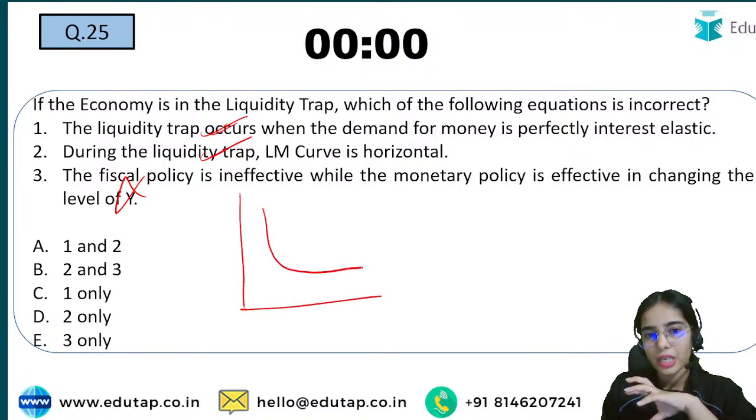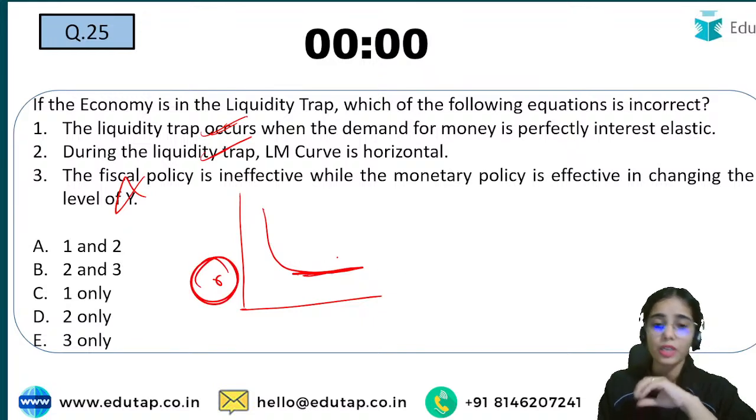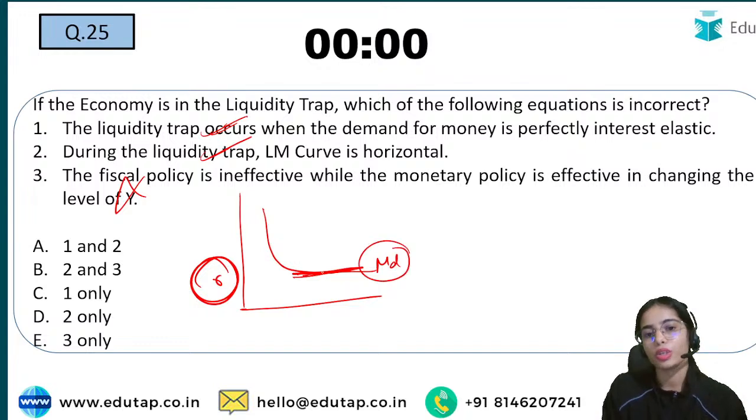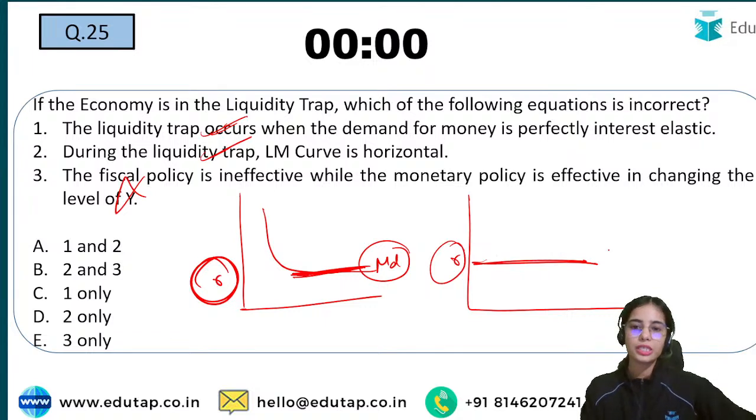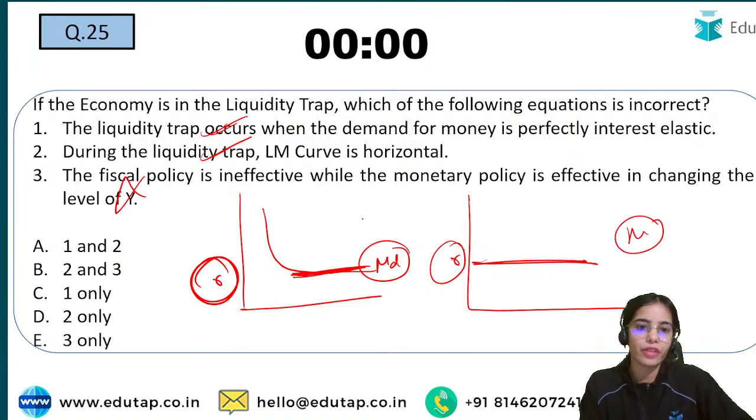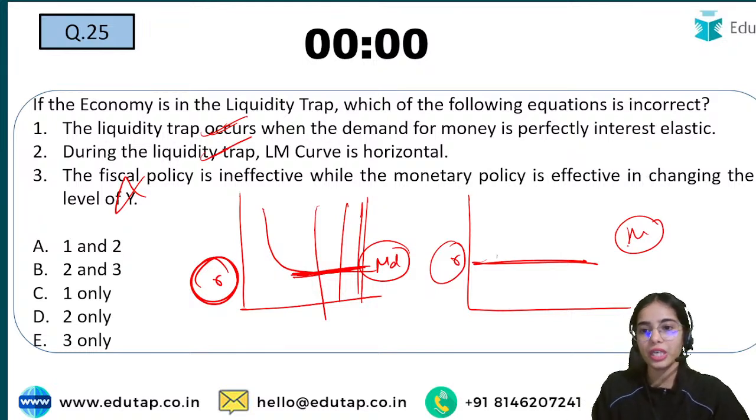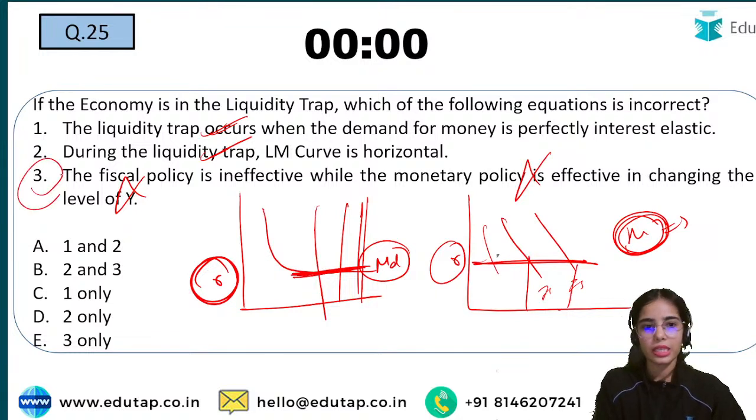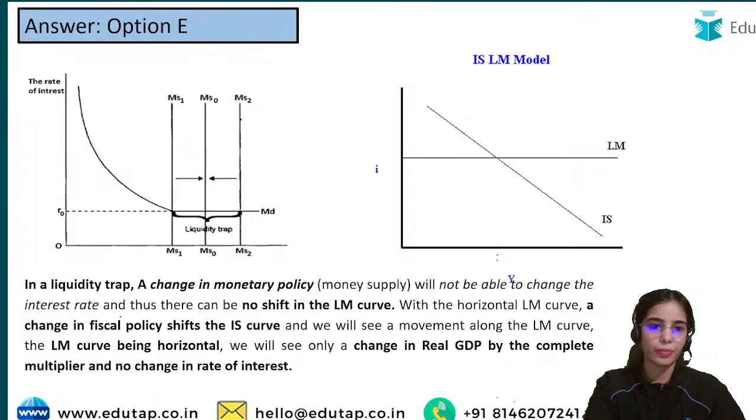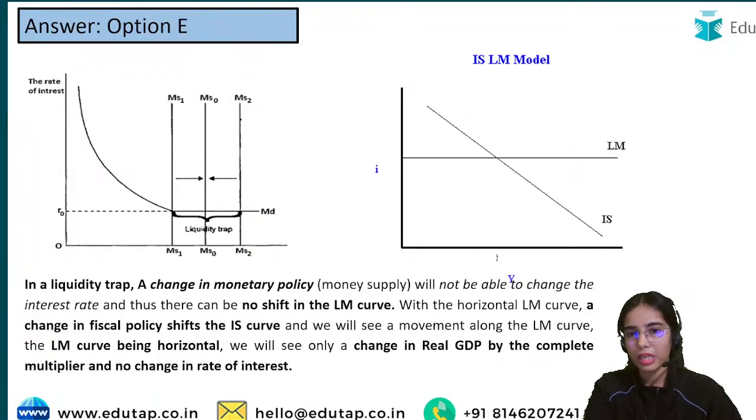In the liquidity trap, the demand for money has become horizontal at the very low rate of interest. So the LM curve is also horizontal because the rate of interest cannot change. Now in this situation, the monetary policy is completely ineffective. Whatever the money supply, the rate of interest cannot change, so the level of income cannot be affected, right? While for the fiscal policy, the IS curve can easily shift and the level of income can change. So here the third is incorrect, and that's why the right answer is E. I hope you were able to answer this question.